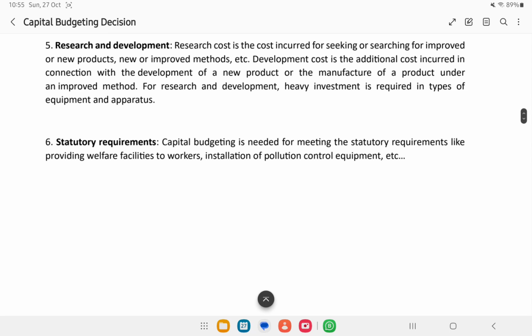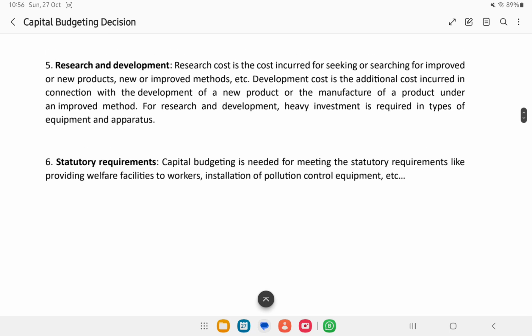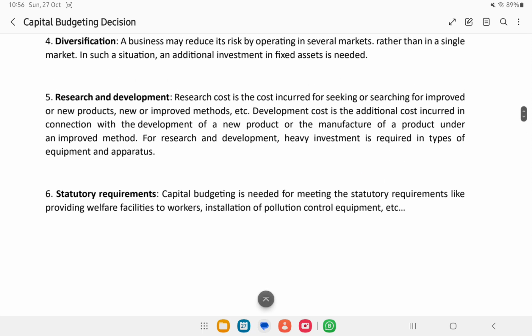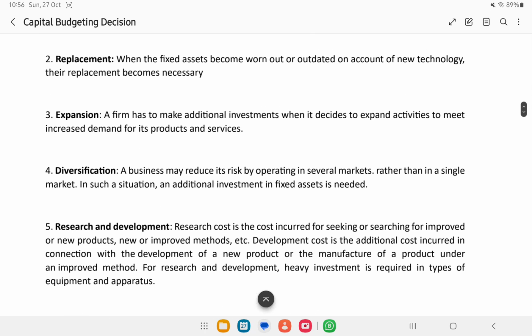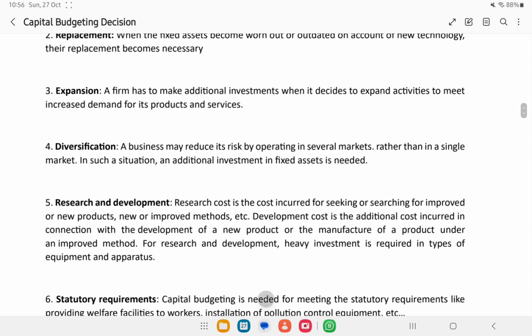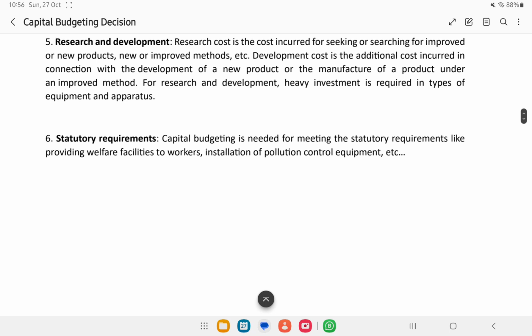Also think you are going to do research. You must have heard of the R&D department. It is research and development. Research is important and inevitable if you are going to make some change. The first three things we were told before: if you are going to make a replacement, if you are going to expand your business, if you are going to diversify your business, it is quite impossible in the current market scenario without proper research.